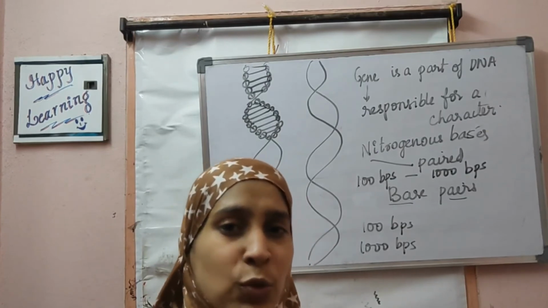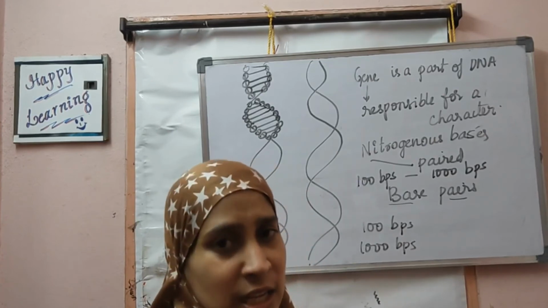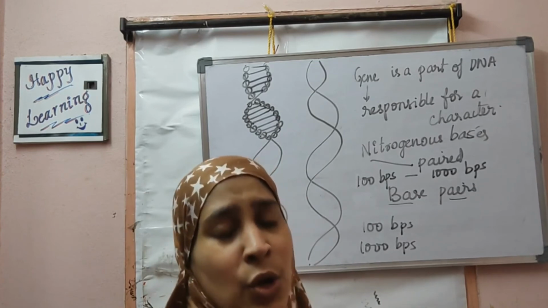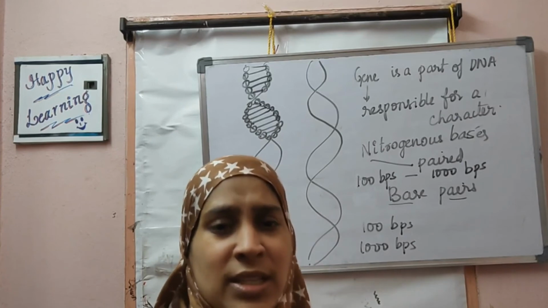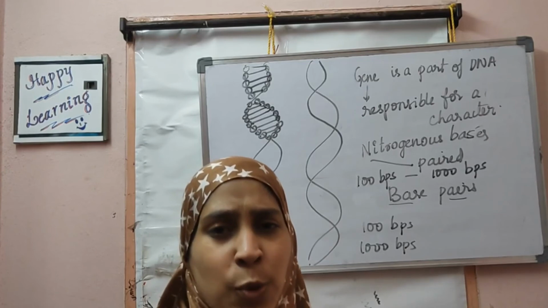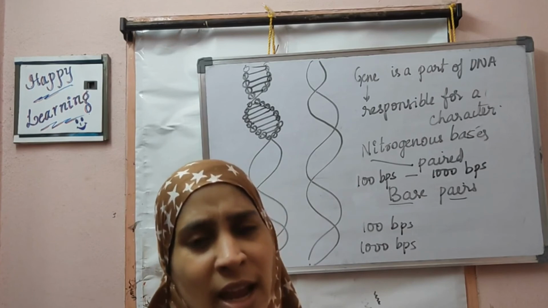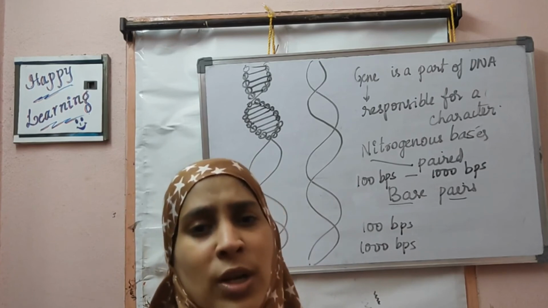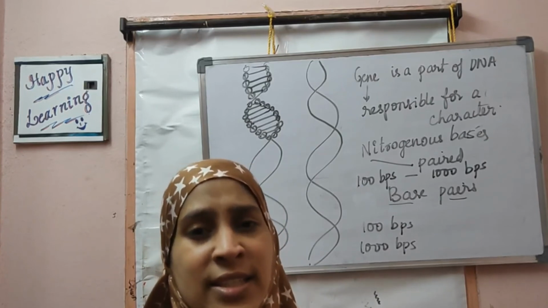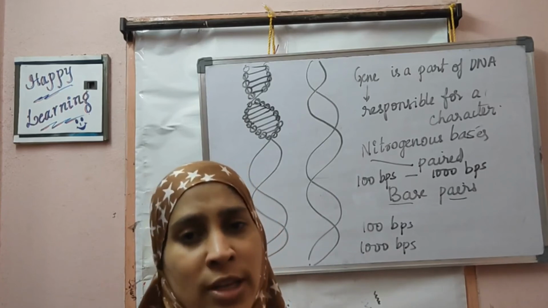If you have 23 pairs of chromosomes, each chromosome has a lengthy DNA. That DNA has so many base pairs, and in it so many genes are present. So it can decide so many things in our body, from cell size, cell structure, cell behavior, to which protein is to be produced at what time. There are so many characters in a body, and all those are decided by genes only. Only one thing you understand here: a gene is a small part of DNA which decides a character in the organism.